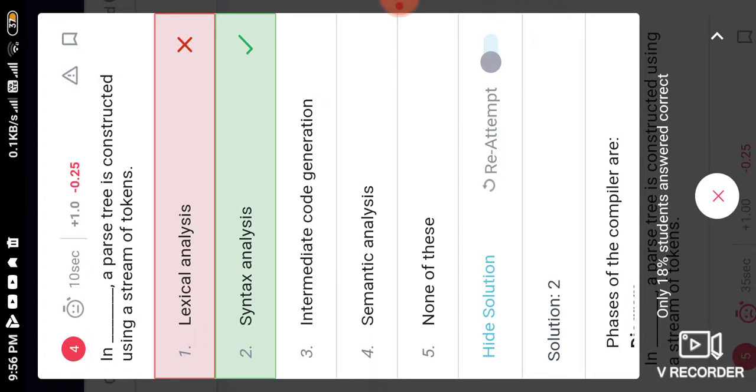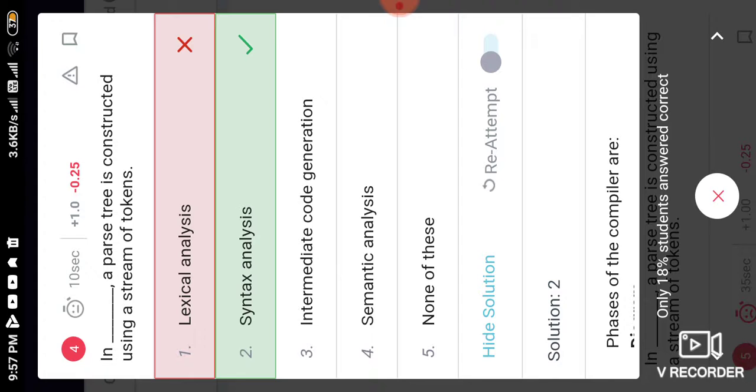Now next is: in a dash, a parse tree is constructed using a stream of tokens. So a parse tree is constructed. Here it is mentioned that the construction of a parse tree takes tokens as input. Here the two options that work with tokens are lexical analysis and syntax analysis. So the answer is syntax analysis, as it takes the token as an input.